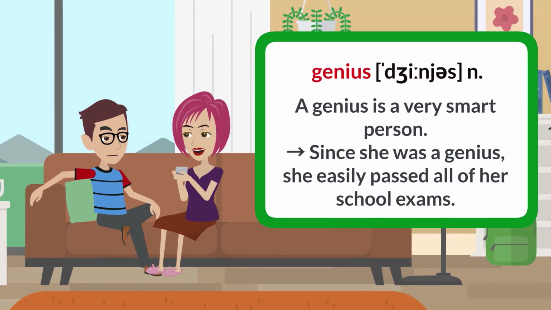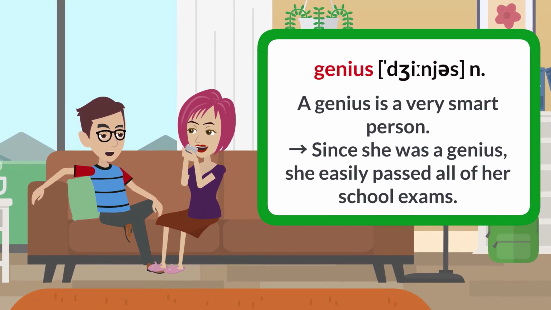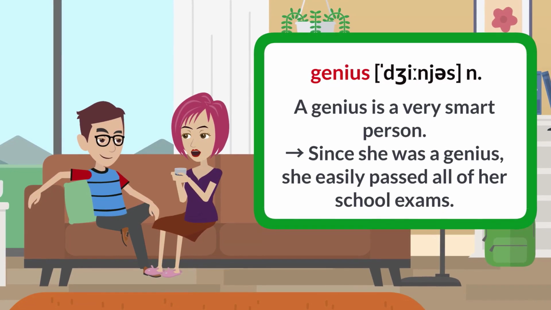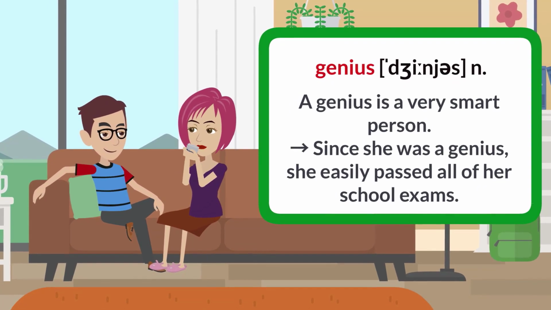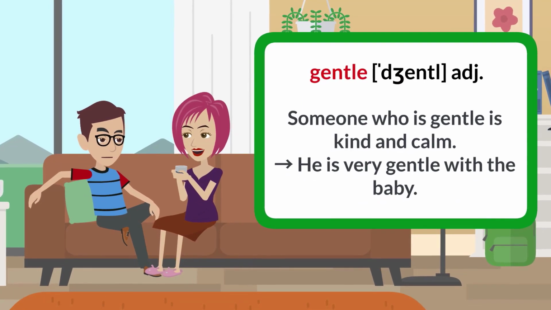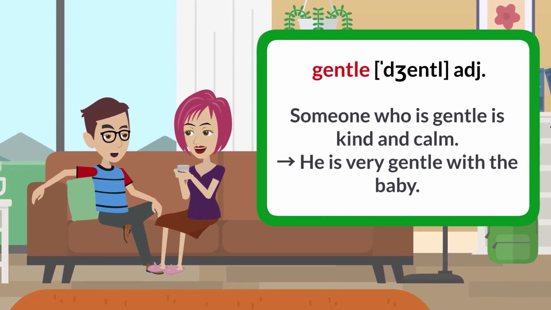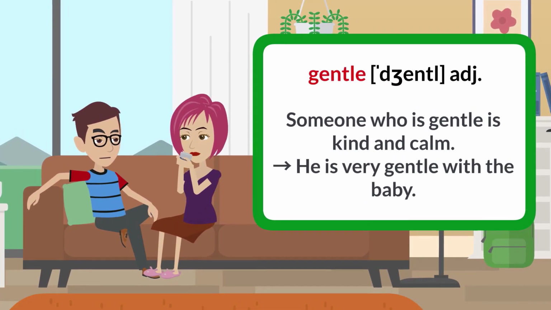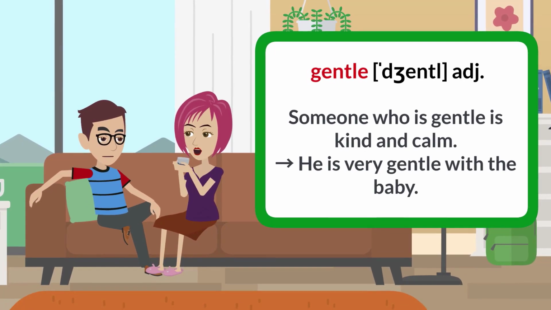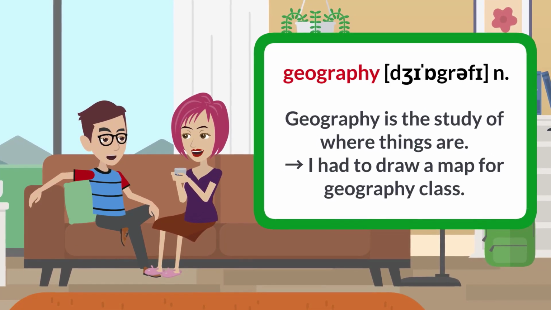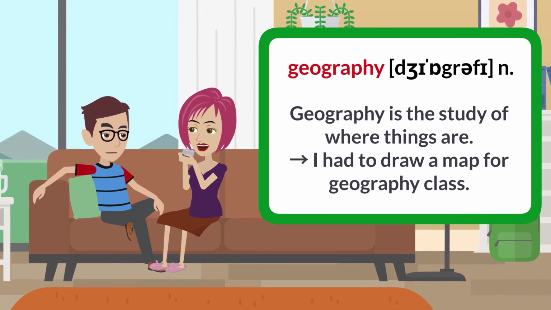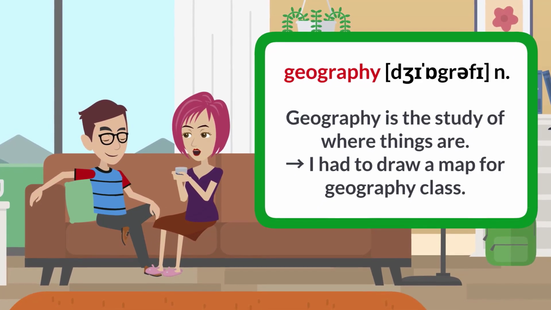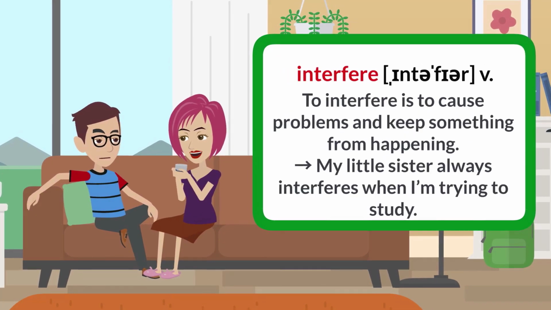Genius. A genius is a very smart person. Since she was a genius, she easily passed all of her school exams. Gentle. Someone who is gentle is kind and calm. He is very gentle with the baby. Geography. Geography is the study of where things are. I had to draw a map for geography class.